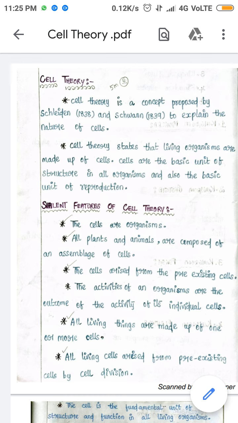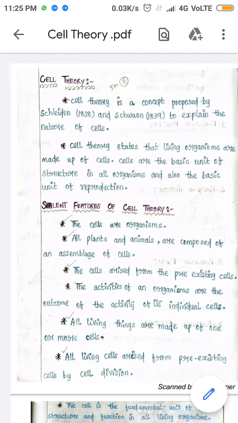It is universally accepted that all living organisms are made up of cells, and they are the basic structural and organizational unit of all organisms, and that all cells come from pre-existing cells.